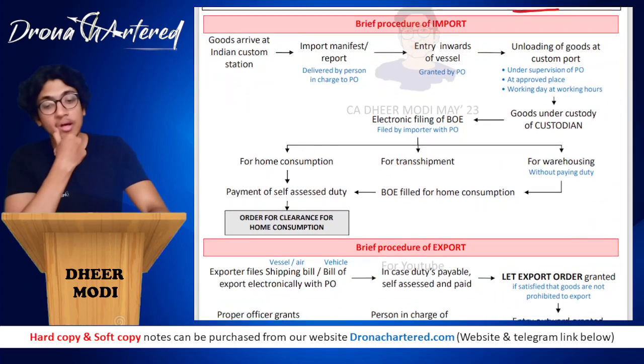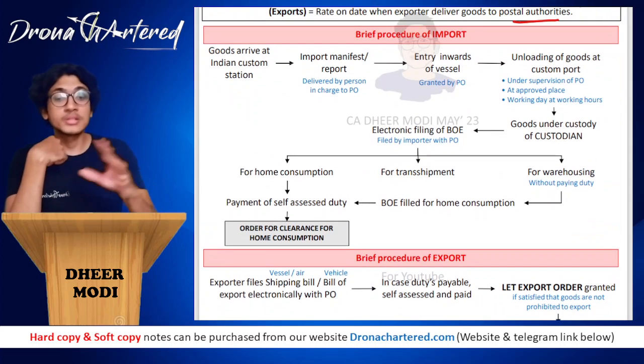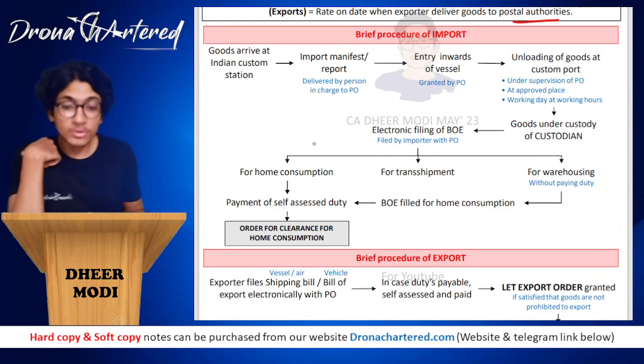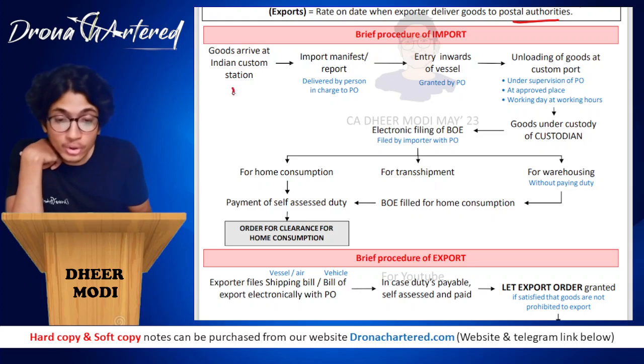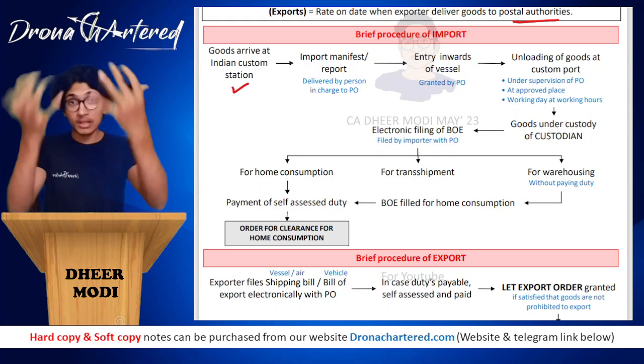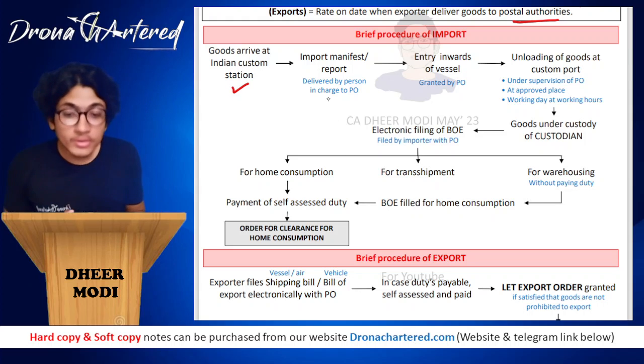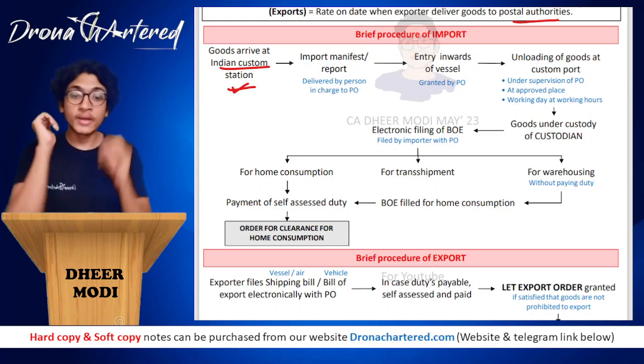Okay. Now I have put a brief procedure of your import and export. So first of all, your goods arrive at your Indian customs station. This is import, that is when goods come into India. So of course, as we studied, it will come at an Indian custom station. Okay, so goods have arrived.